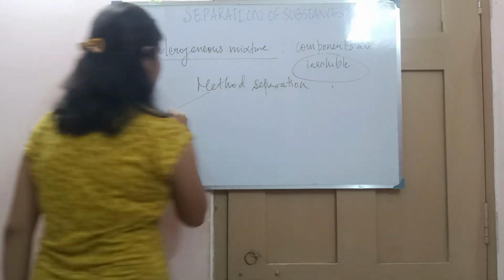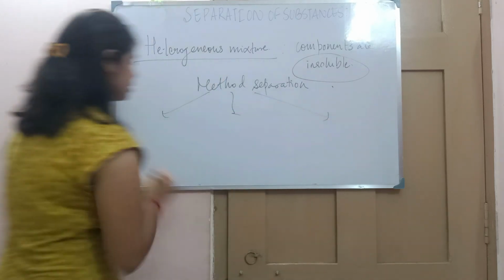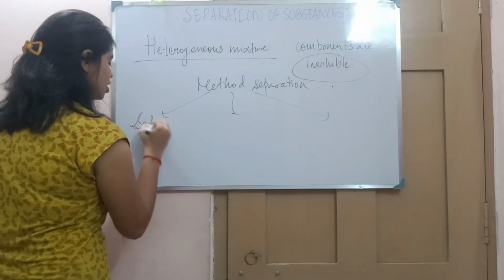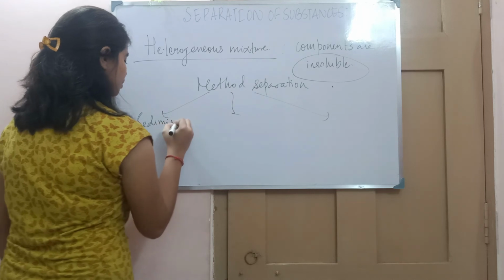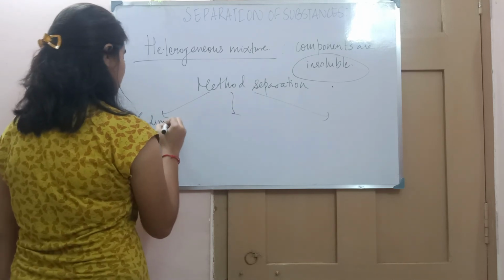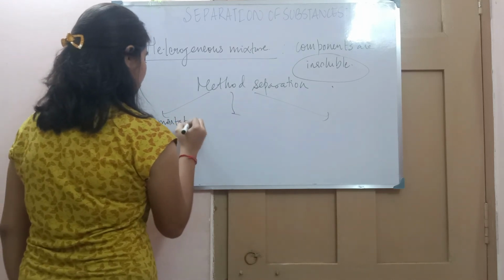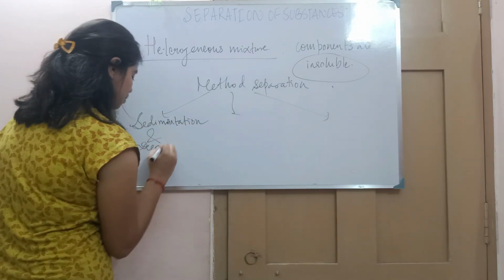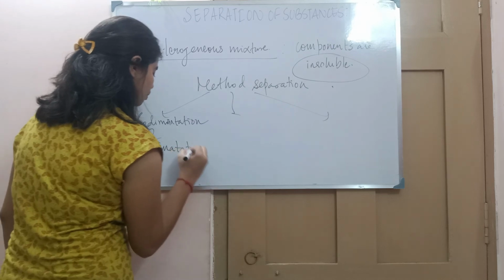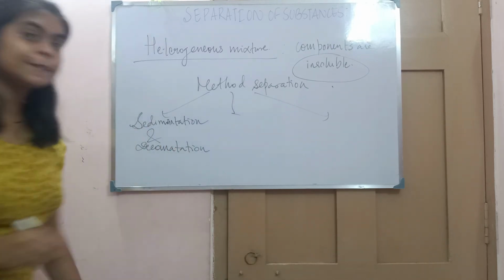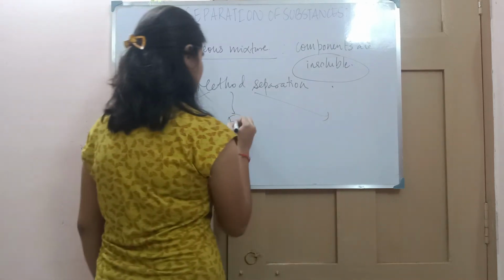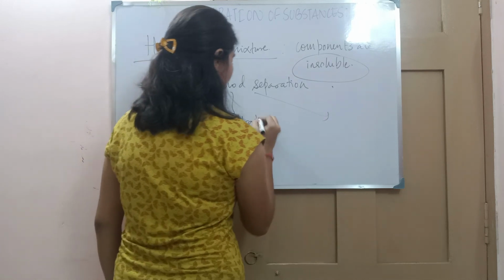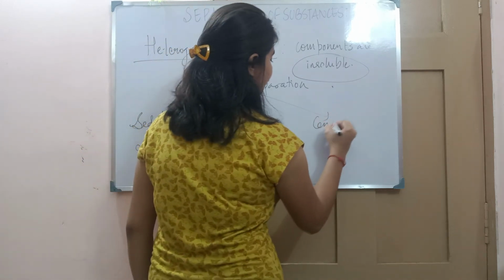There are three methods by which we can separate. First is sedimentation and decantation, another is filtration, and the third one is centrifugation.